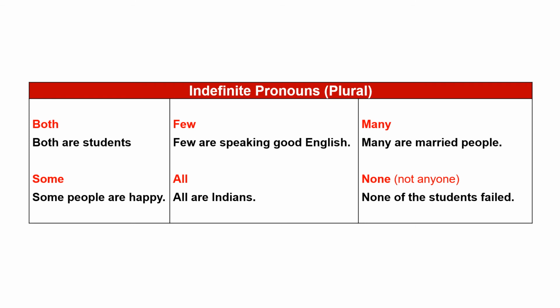Many are married people. Next, some. Some means not few and not many. Some people are happy. Next, all. All means a group of people or a group of things. Example, all are Indians. Next, none. None means not anyone. In a group, not anyone. Example, none of the students failed.